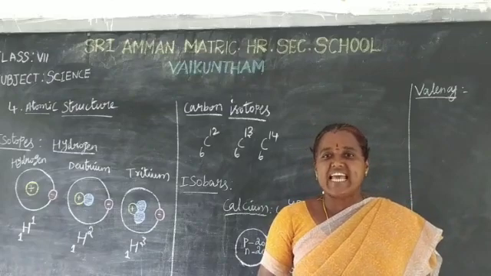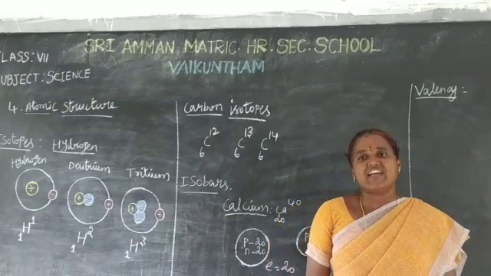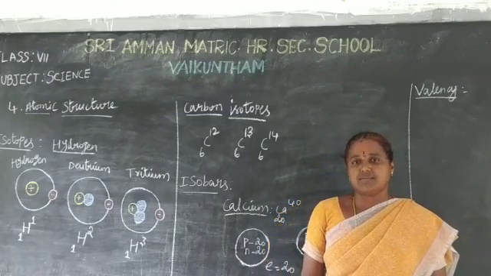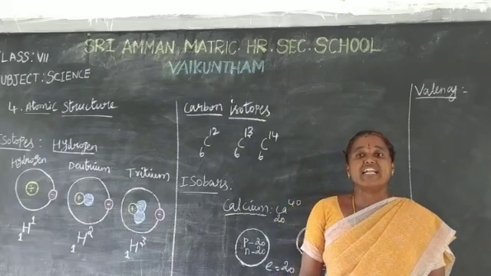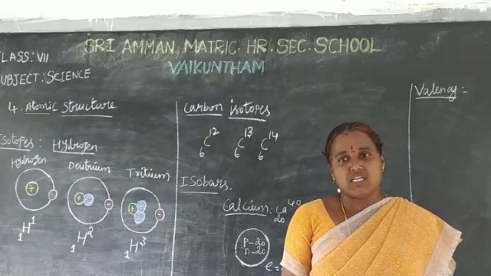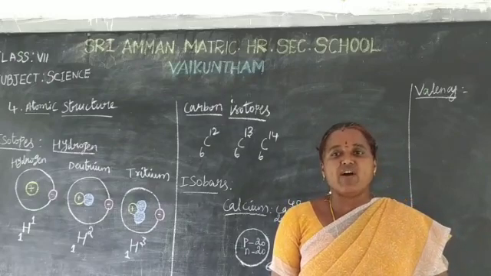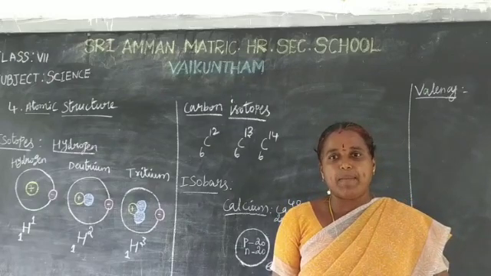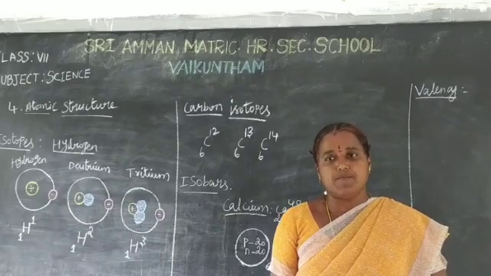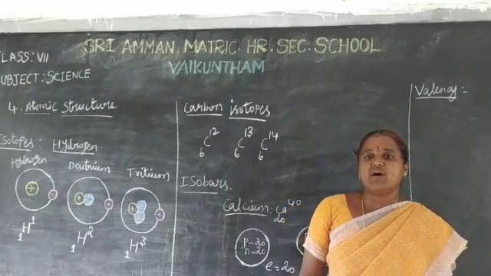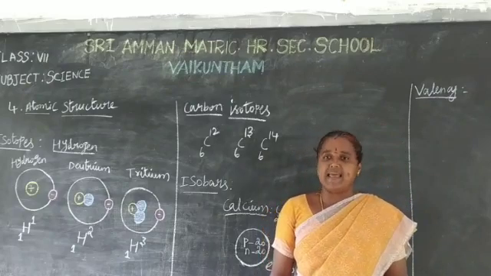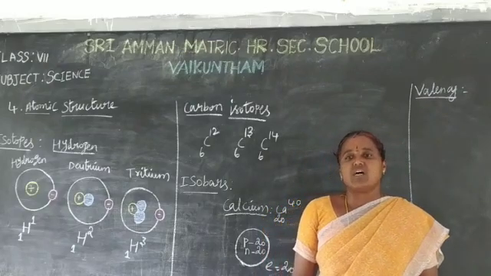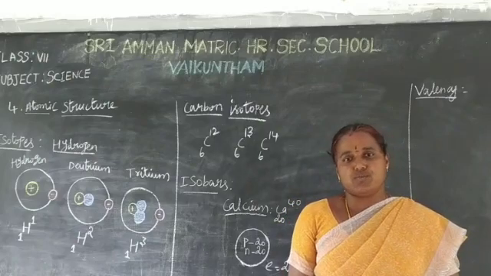Atoms of the same element can have a different number of neutrons. Such atoms will have the same atomic number but different mass numbers. These atoms are called isotopes.